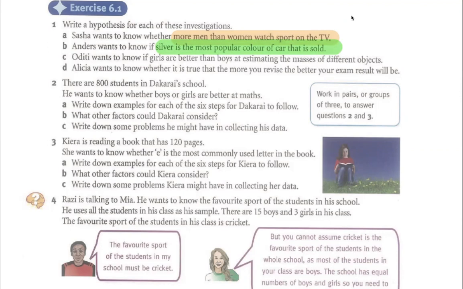Projecti wants to know if girls are better than boys at estimating the masses of different objects. Then you can just say girls are better than boys at estimating the masses of different objects. That is your answer. And then the next one, you can have a look at. Alicia wants to know whether it is true that the more you revise, the better your exam result will be. Then you just say it is true. If you want, you can also say it is untrue. Depending on your hypothesis, it's up to you how you make that assumption.